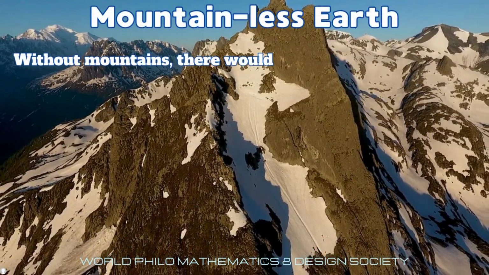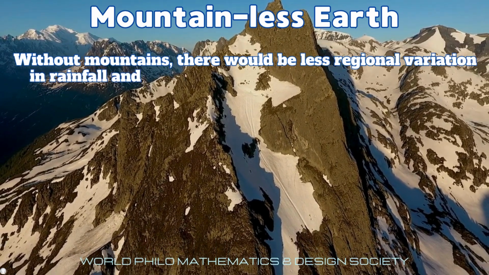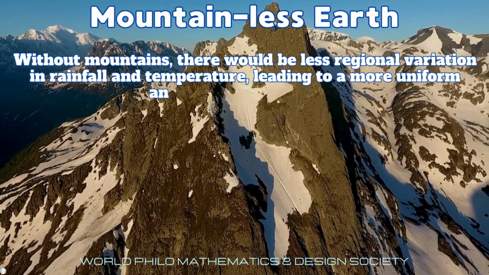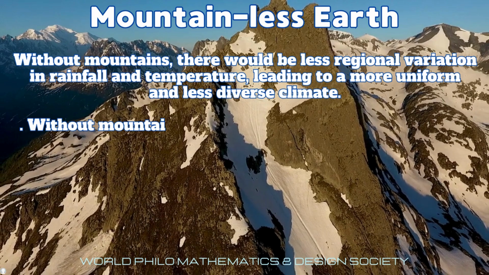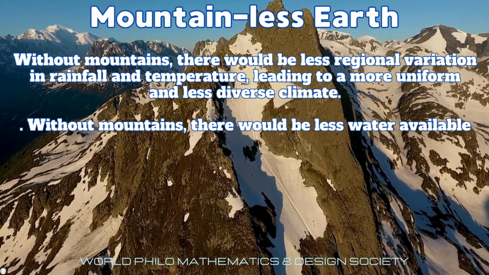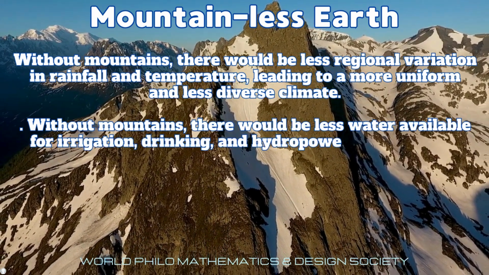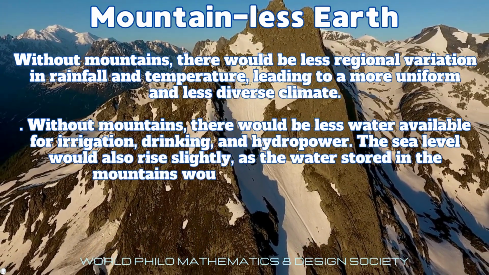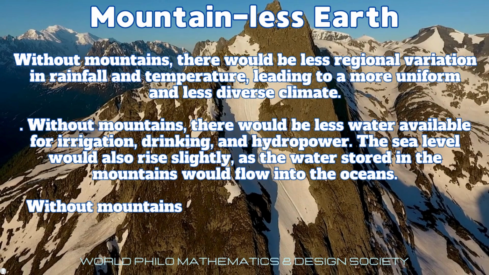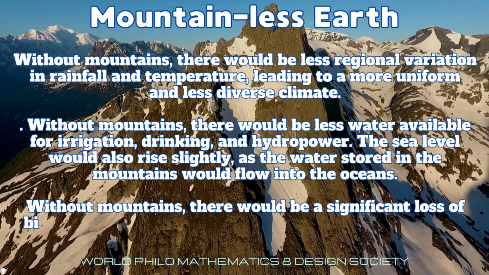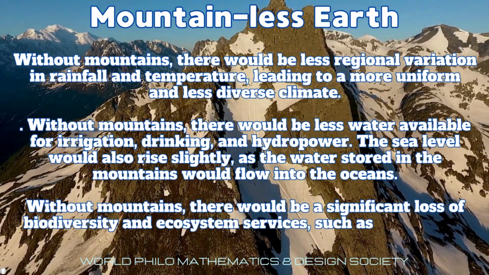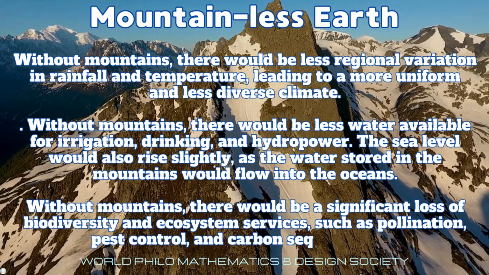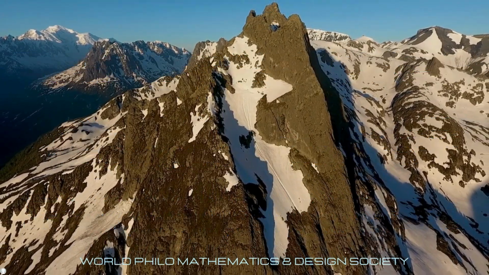Without mountains, there would be less regional variation in rainfall and temperature, leading to a more uniform and less diverse climate. Without mountains, there would be less water available for irrigation, drinking, and hydropower. The sea level would also rise slightly as the water stored in the mountains would flow into the oceans. Without mountains, there would be a significant loss of biodiversity and ecosystem services such as pollination, pest control, and carbon sequestration.